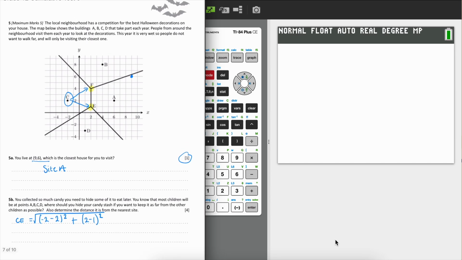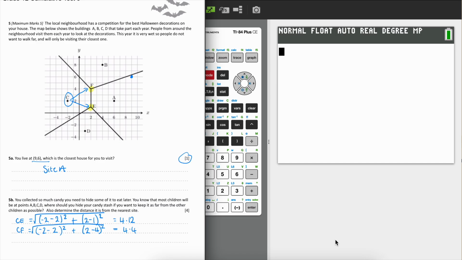And that gives me an answer of 4.12 units. Then I can do the same for the distance between C and F. Again, essentially, I'm just using Pythagoras here. I'm creating my right-angled triangle. So I have -2, -2, and then I'm going to add on 2 minus 4 for my y coordinates. And again, square root. And this time I have 4.47.